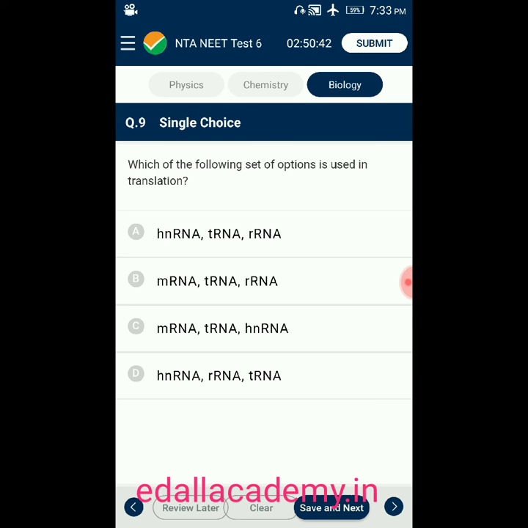Question number 9. Which of the following sets is used in translation? Option A, heterochromatin RNA, tRNA and rRNA. Option B, mRNA, tRNA and rRNA. Option C, mRNA, tRNA, and heterochromatin RNA. Option D, heterochromatin RNA, rRNA, and tRNA. So the answer is B, mRNA, tRNA, and rRNA. This set is used in the translation process during protein synthesis. The correct option is B.